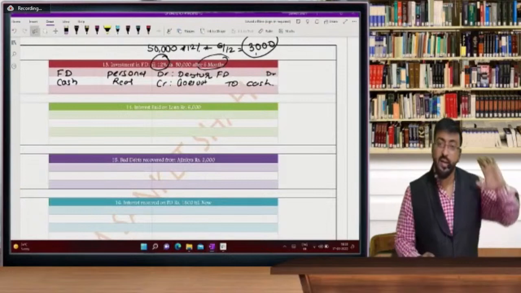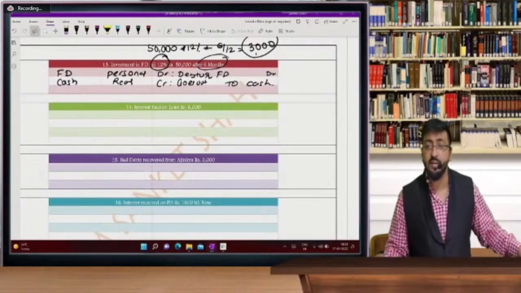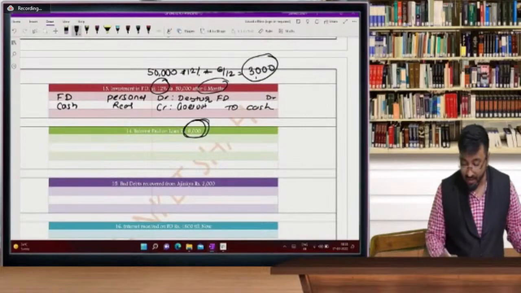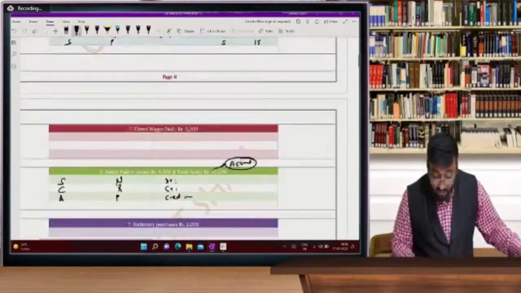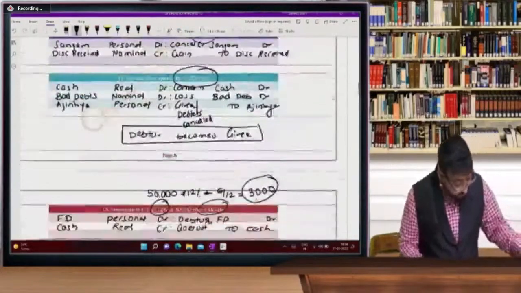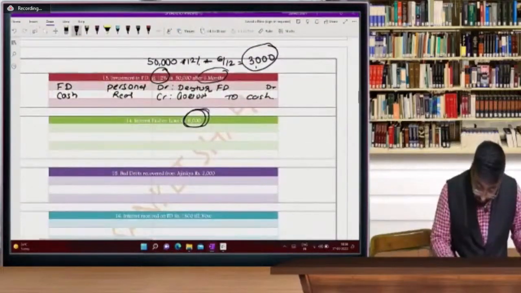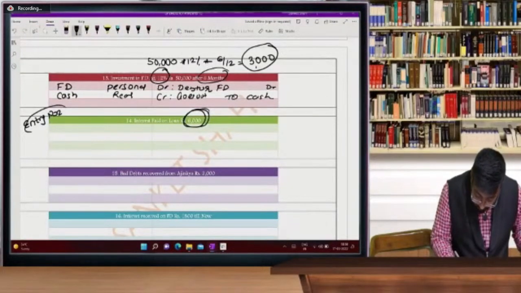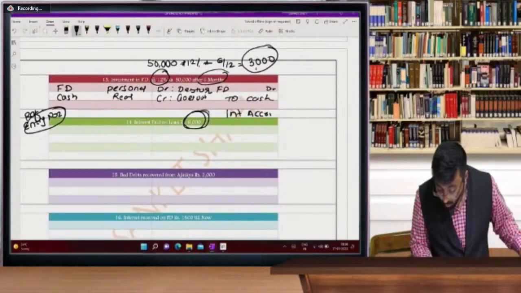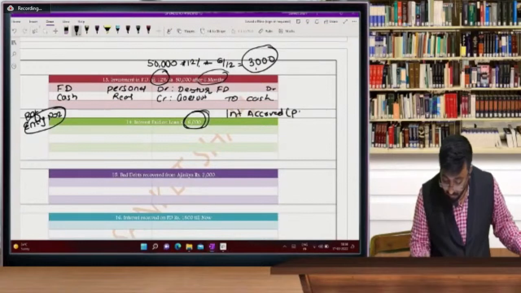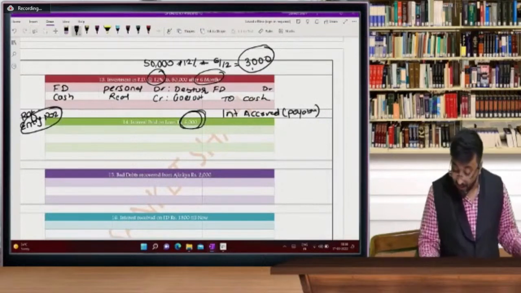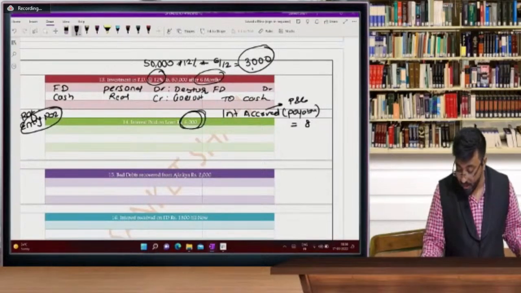So the 3,000 entry, we are going to pass afterwards, sir. That interest entry; this is only for the principal amount. Now, sir, interest paid on loan. Sir, we have taken a loan at the beginning, in entry number 2. So the reference is of entry number 2. In that, interest accrued. Now this accrued means payable, because it is interest payable on the loan. So this accrued will be transferred to P&L. How much? 8,000.